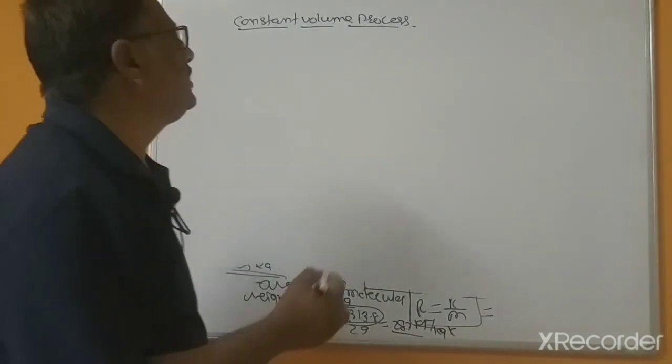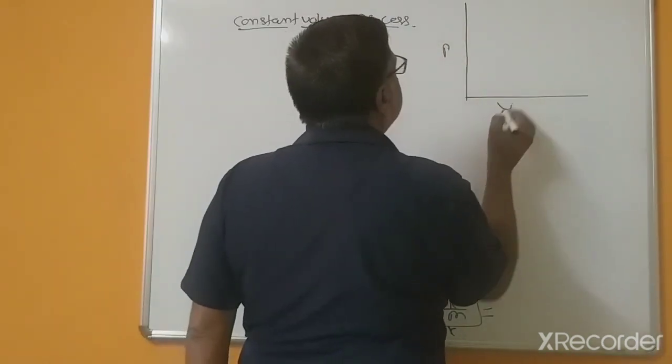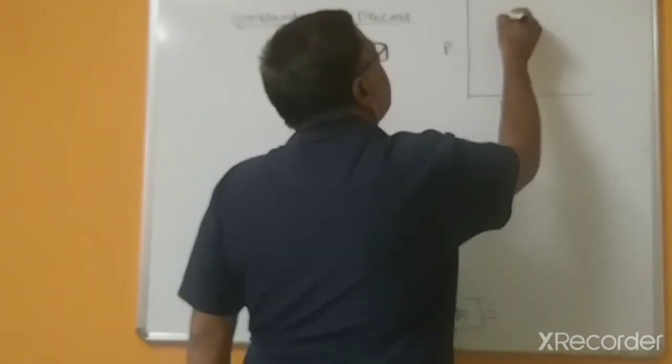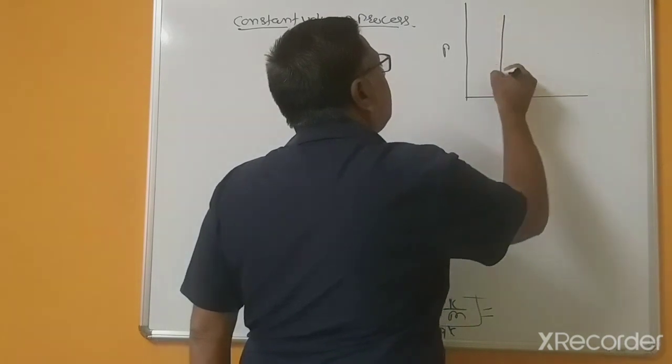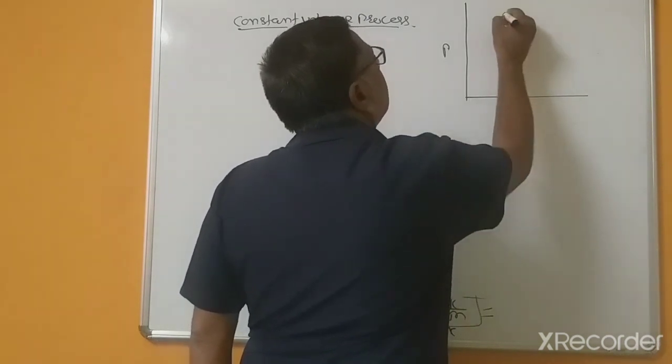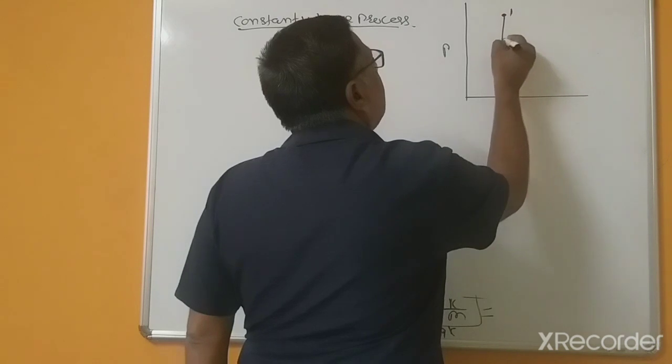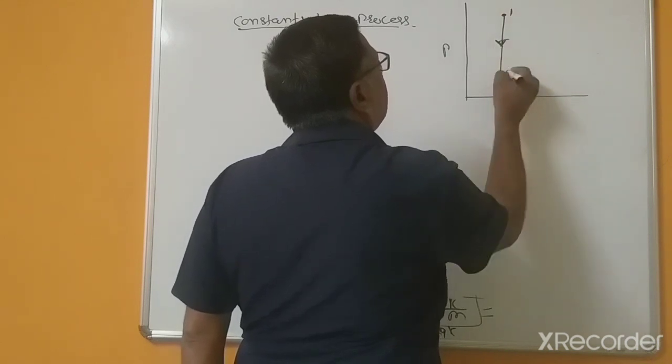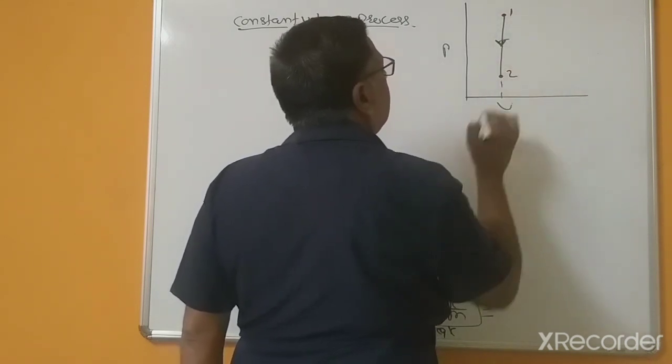For constant volume process, if we draw this process on PV diagrams, this is constant volume process, so that's why you will get, this is straight vertical lines, state 1 and this is 2.